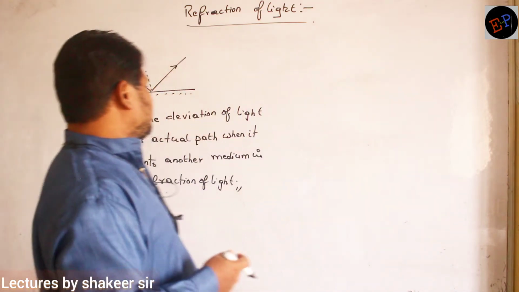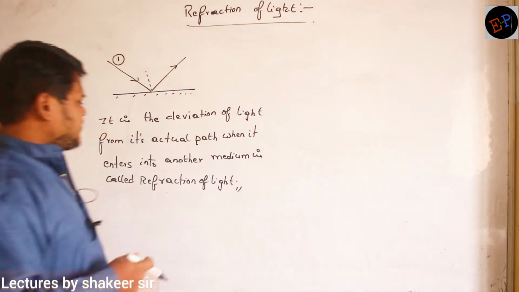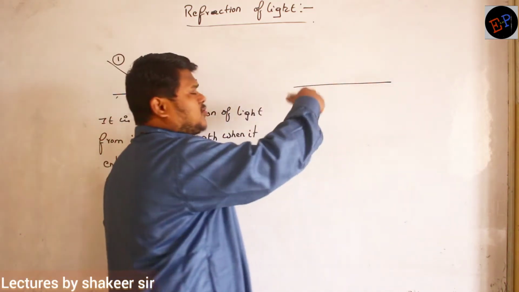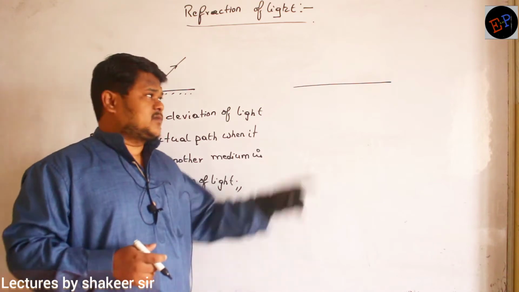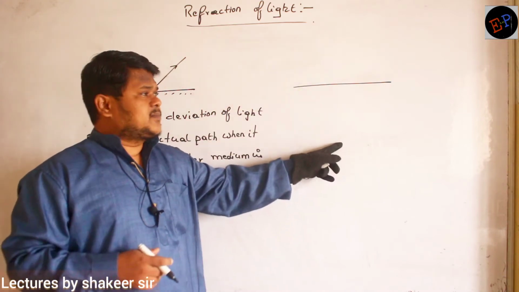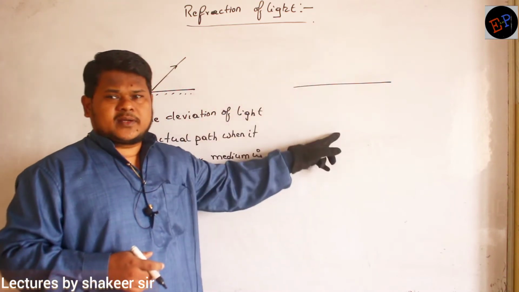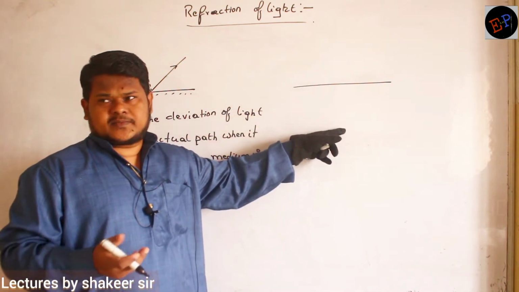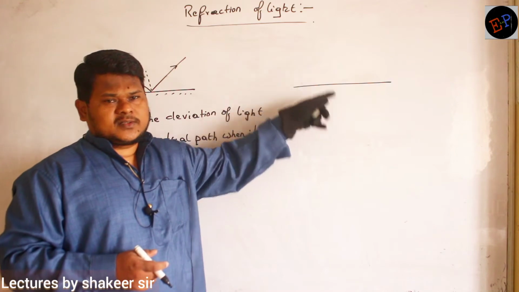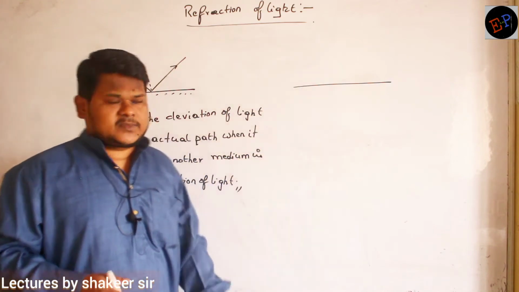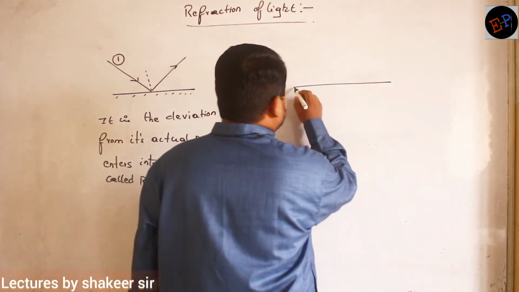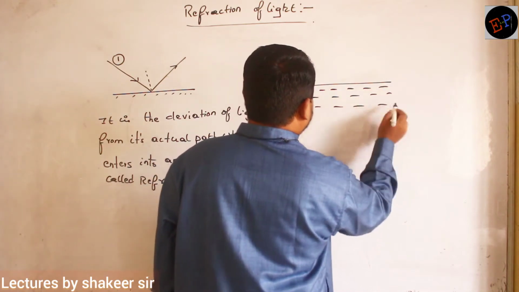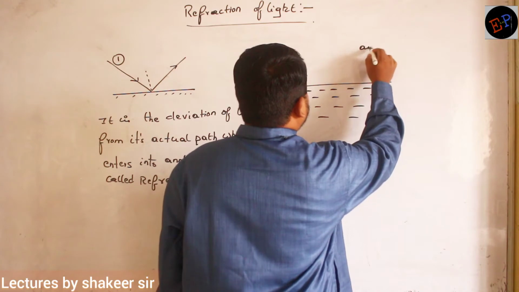Now let us try to understand this by taking an example. For example, consider this is a boundary which is separating two media, first medium, second medium. If you take this as air, this you can take as water. Or this as air and this as glass. Any two media. So let us consider this is the surface of water, and consider this is air.